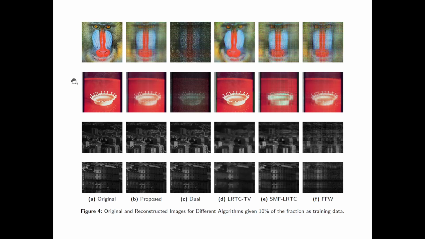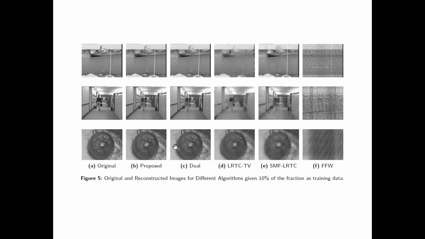Next, we show a slice of the original dataset and the reconstructed tensors by various methods for the same data fraction. In the color image datasets, LRTC-TV performs better than our method. We suspect this is due to the local smoothness property that is preserved by LRTC-TV, which we do not take into account. But in the other datasets, which seem to lack the local smoothness property, LRTC-TV gives a bad reconstruction.